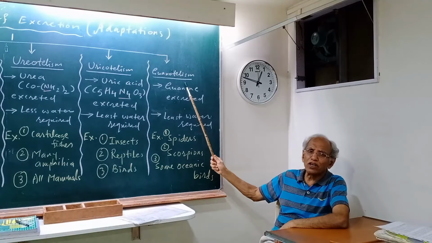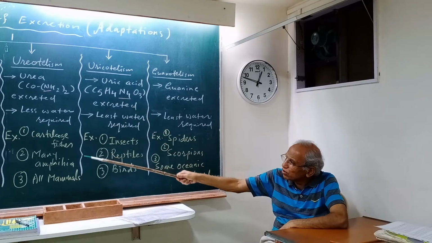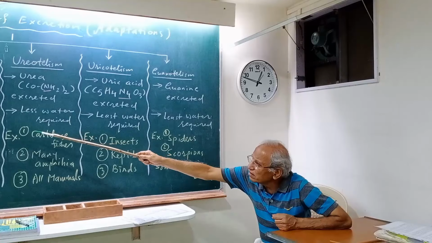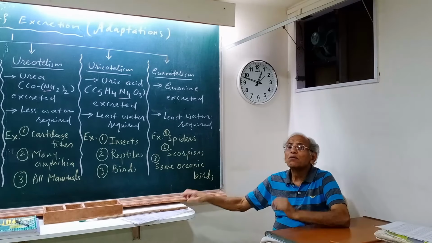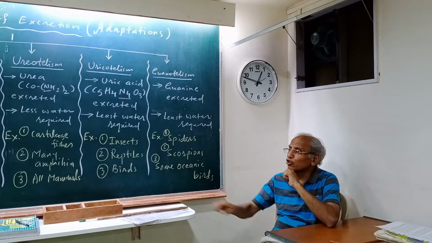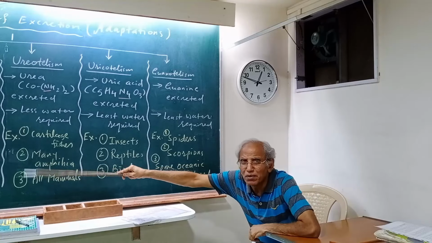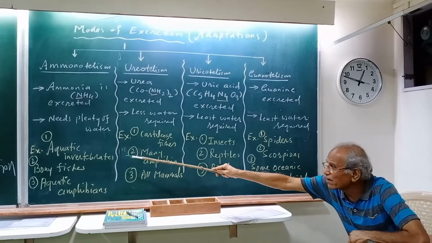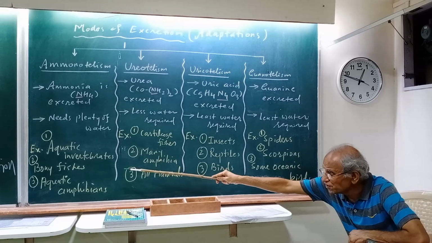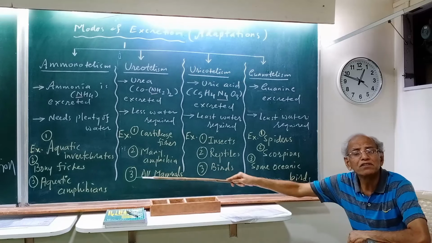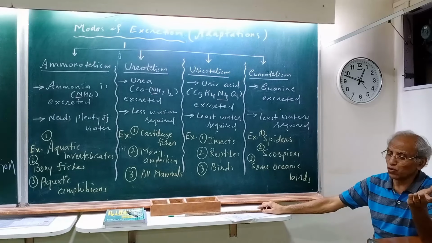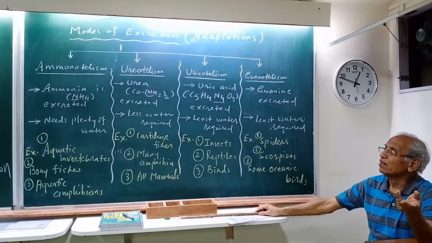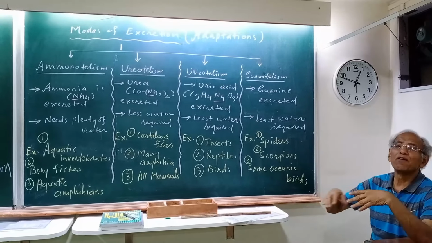I'll comment on uricotelism a little later on, but I'm just coming to certain other aspects. Ammonia to be given out needs plenty of water. Now look at the list, they have plenty of water available. Aquatic invertebrates, bony fishes, and aquatic amphibians. So those animals who are in water, in them it is possible to give out ammonia.